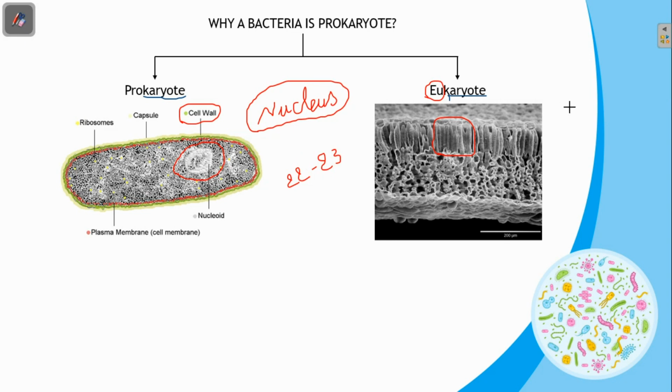And eukaryotic organisms contain cell organelles like mitochondria, chloroplast, endoplasmic reticulum, and so on. These cell organelles are all membrane bounded. But in prokaryotes, those membrane bounded cell organelles are absent.